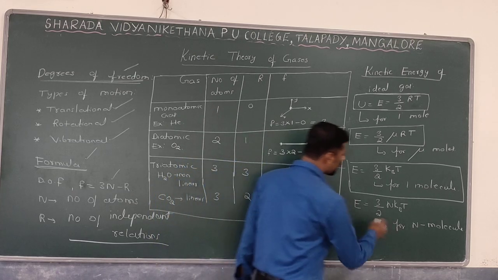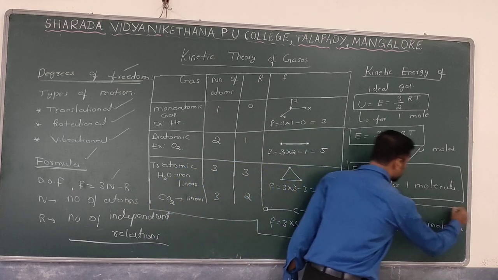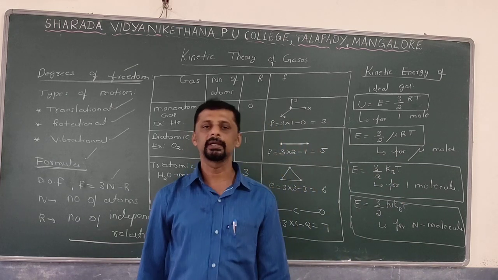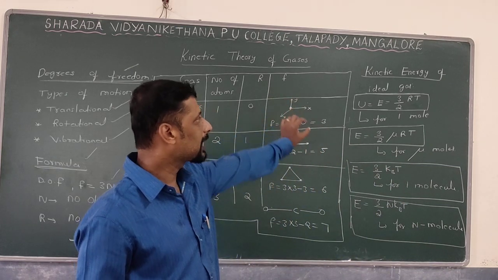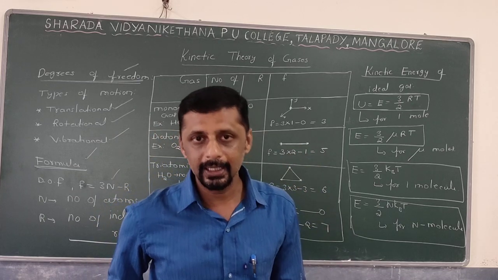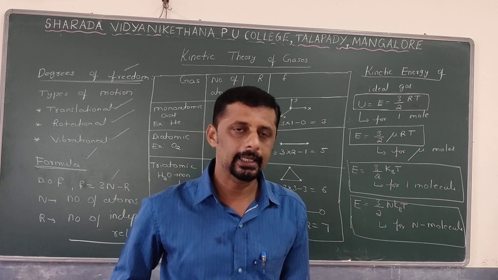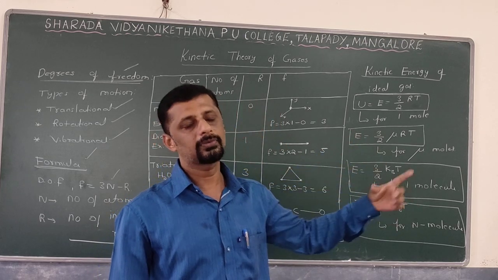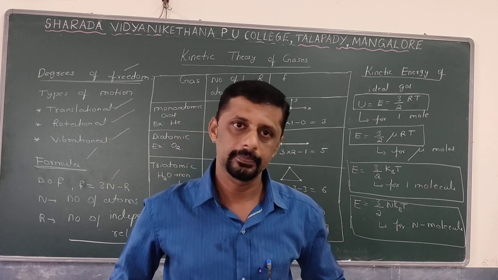Next, if a gas consists of n number of molecules, then E is equal to 3 by 2 n into kBT. So these are the formulas to calculate the total energy or the internal energy, which is nothing but the kinetic energy of an ideal gas, for 1 mole, mu moles, 1 molecule, as well as n molecules.